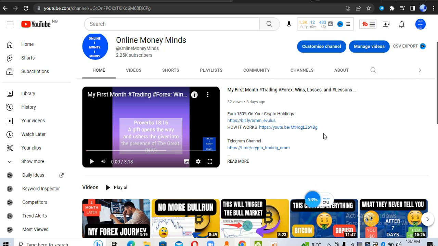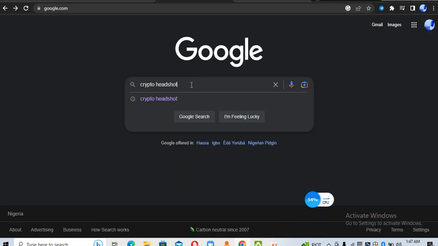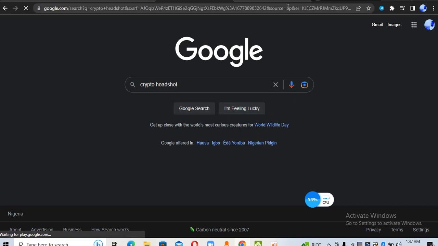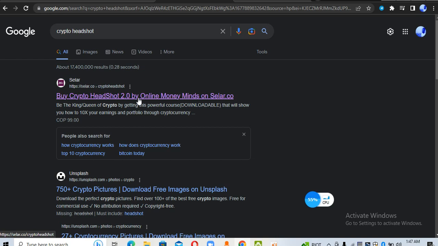The first thing you want to do is go to Google and type this word right here: crypto headshots. Once you search for it, the first result that comes up is Crypto Headshot 2.0 by Online Money Mines. Open this website.